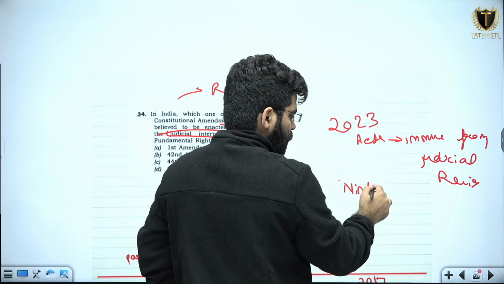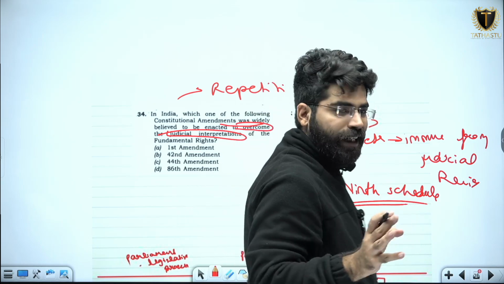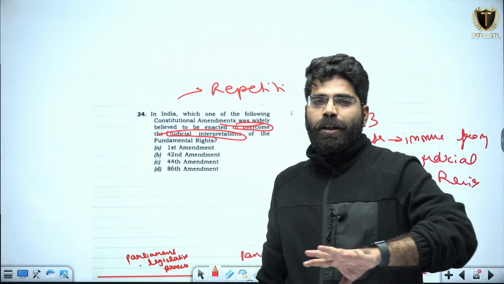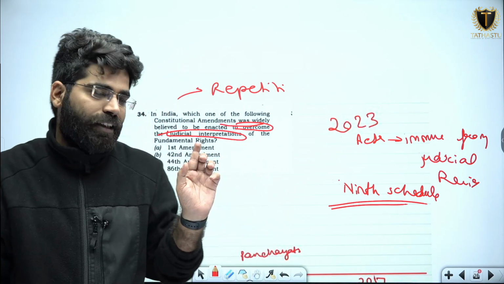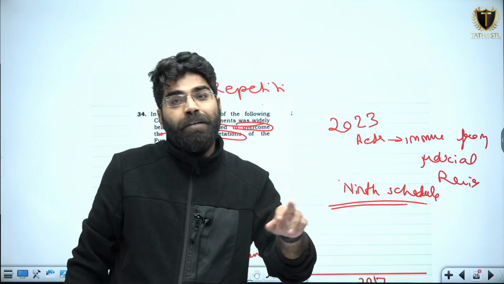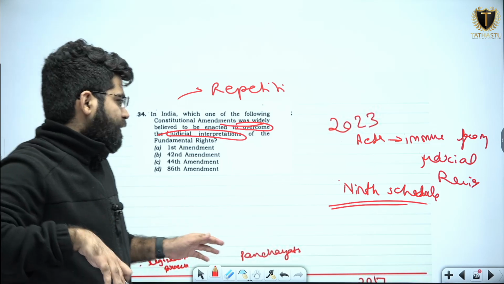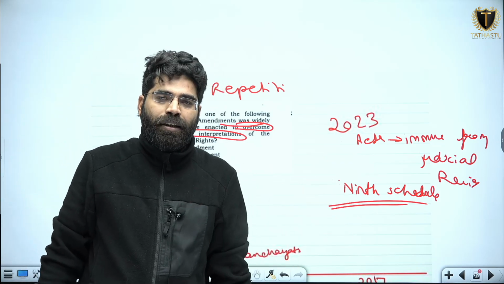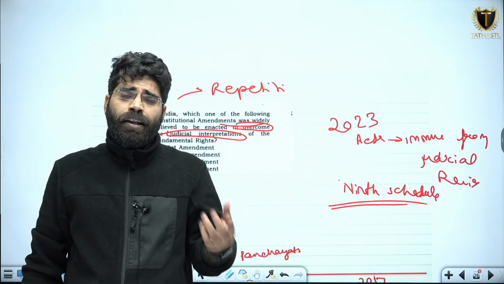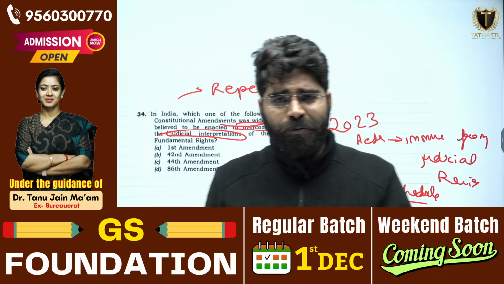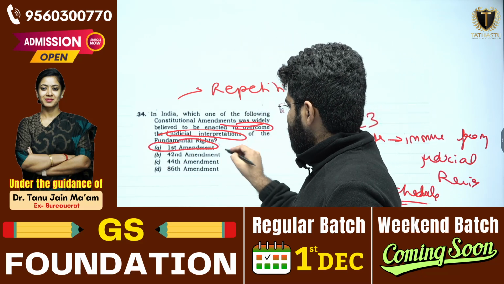And to make an act immune from judicial review, we created what? This is the 9th Schedule. And why did we bring the 9th Schedule? So that if we place any law in the 9th Schedule, it will become immune from judicial review. The previous question was asking under which Prime Minister the 9th Schedule came. Now this question is asking through which amendment you brought the 9th Schedule. As we know, it was the First Amendment Act passed in 1951 under the prime ministership of Jawaharlal Nehru that we had the 9th Schedule. So the answer in this case will be the First Amendment, that is 1951.